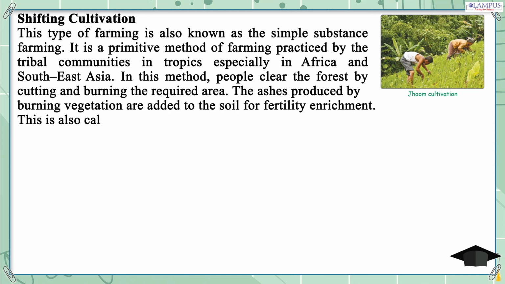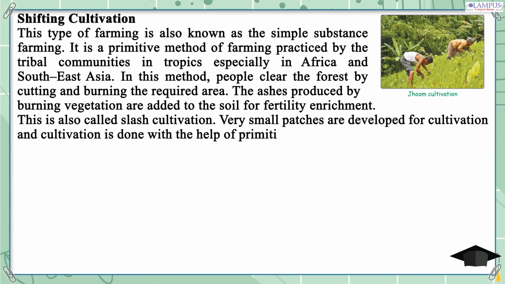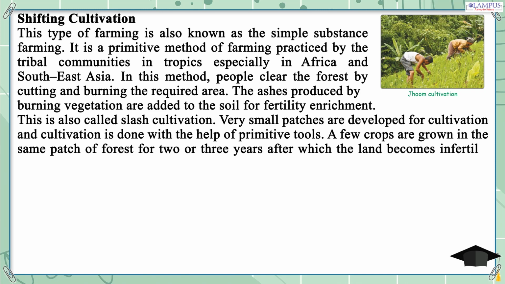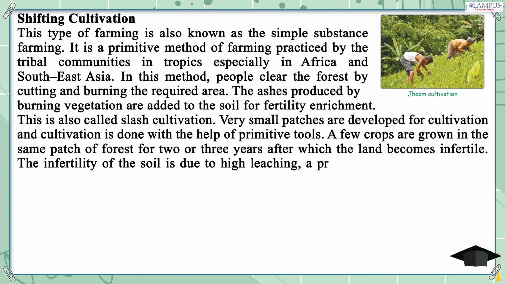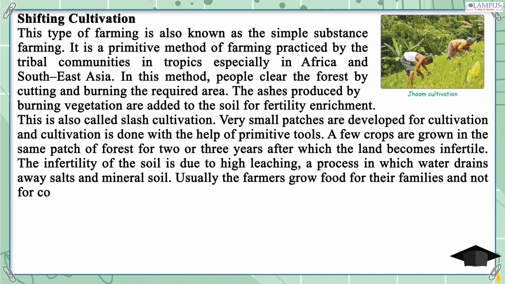This is also called slash cultivation. Very small patches are developed for cultivation, and cultivation is done with the help of primitive tools. A few crops are grown in the same patch of forest for 2 or 3 years, after which the land becomes infertile. The infertility of the soil is due to high leaching, a process in which water drains away salts and mineral soil. Usually, the farmers grow food for their families and not for commercial purposes.